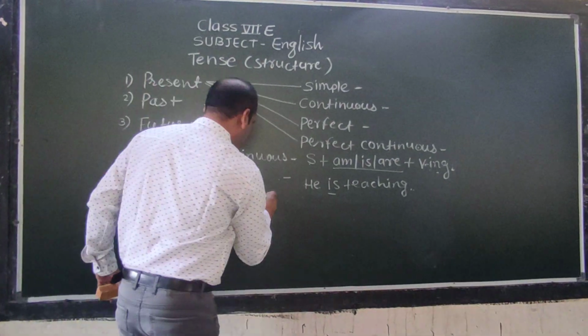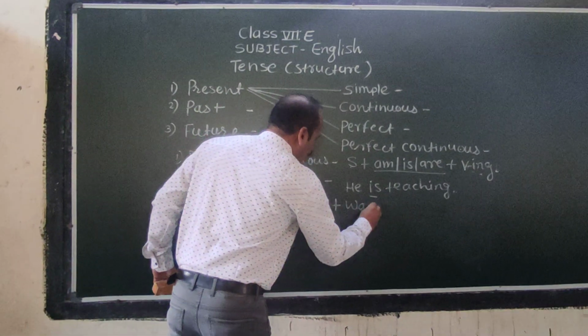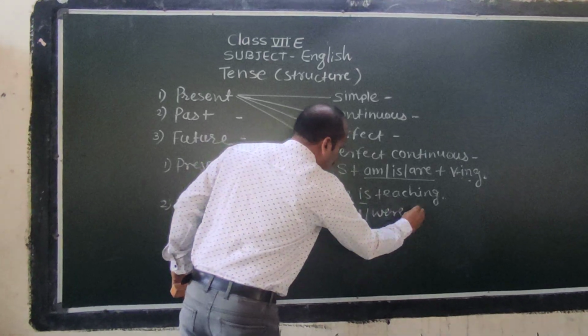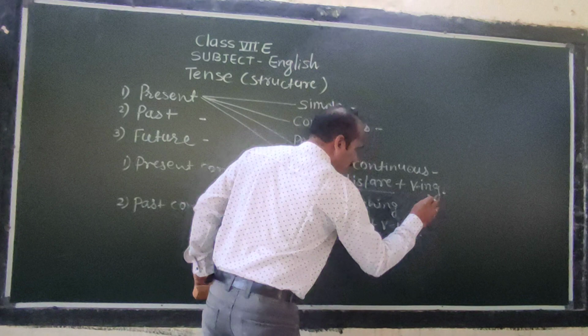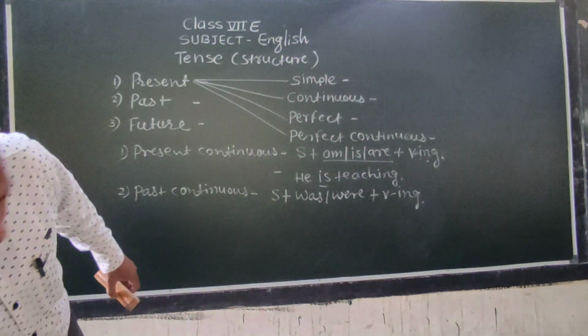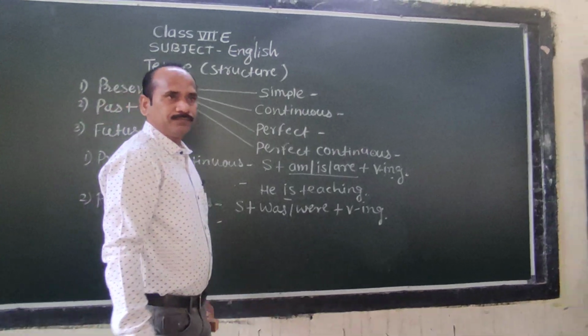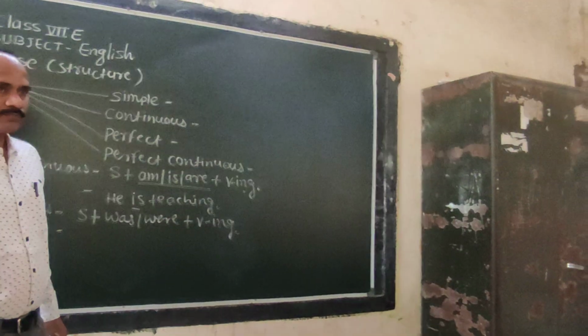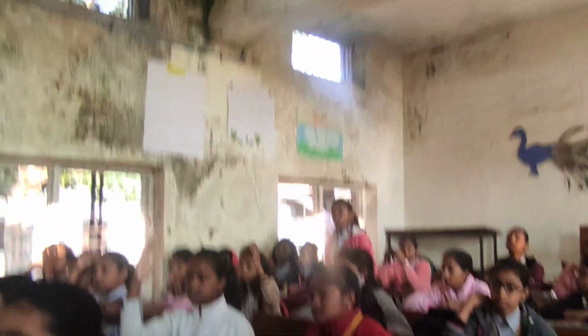Past continuous. Subject plus was, were plus verb plus ing. Absolutely correct. Very good. So the sentence? Mrunmay, can you tell it? Good.